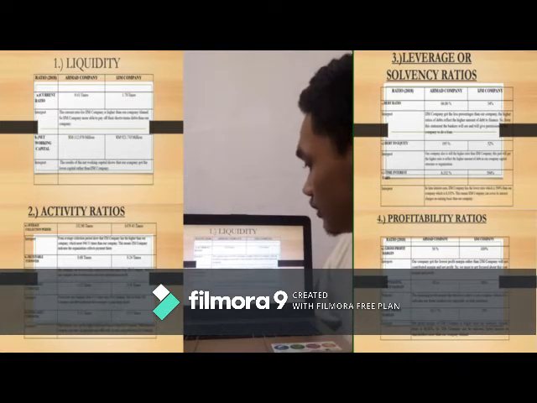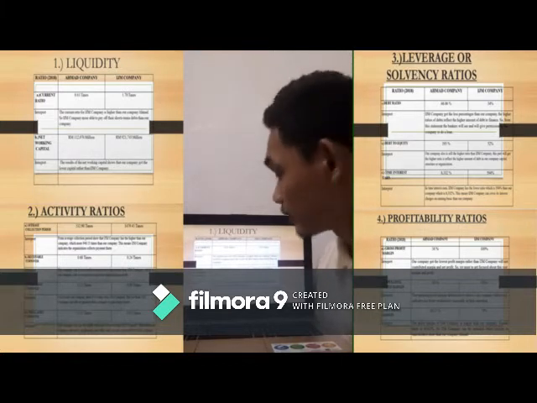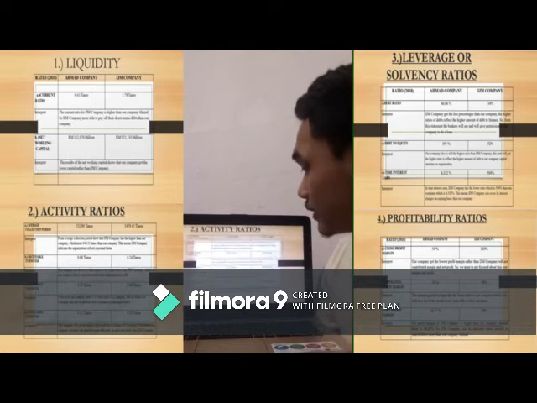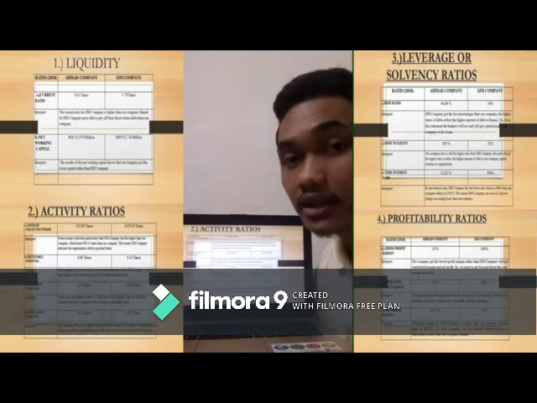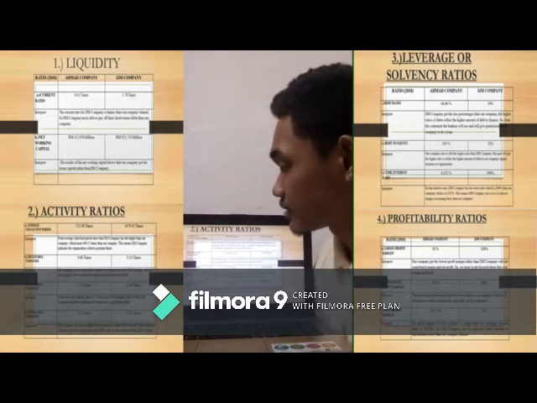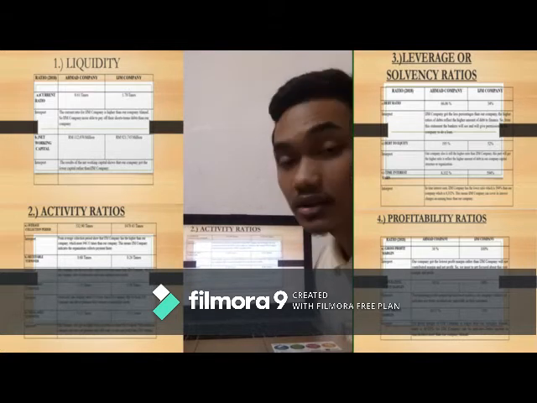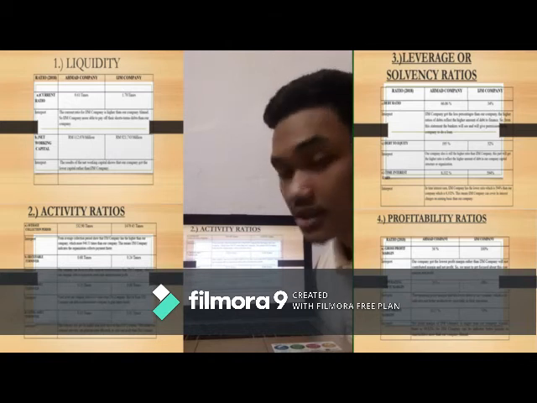In current ratio and net working capital, IJM company has higher than our company. Second, activity ratios. Activity ratios has 4 ratios. First ratio is average collection period, second receivable turnover, third fixed asset turnover, and fourth total asset turnover.